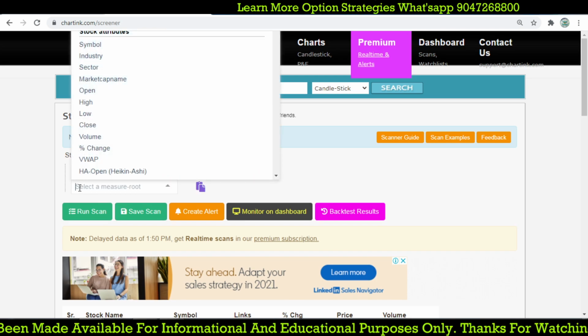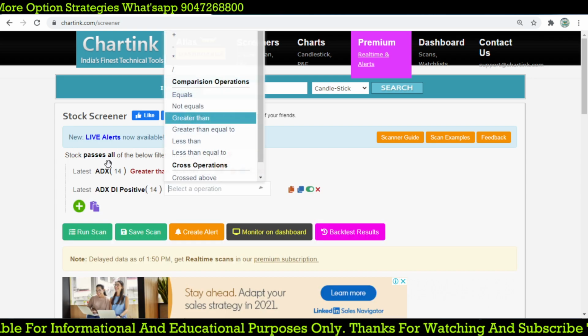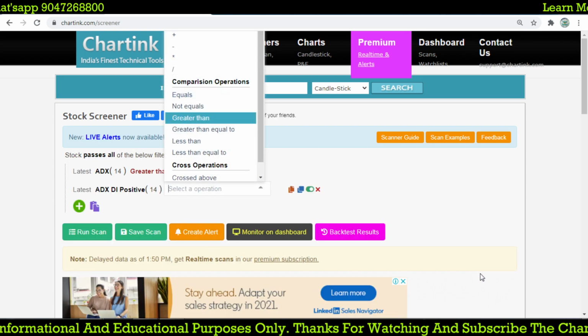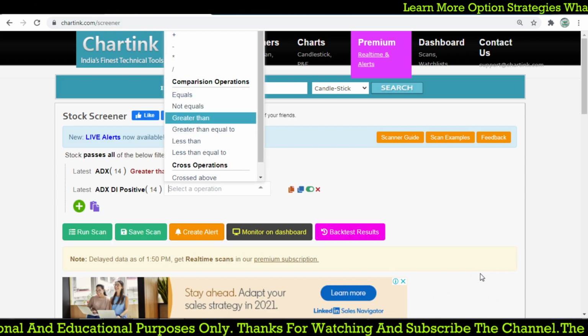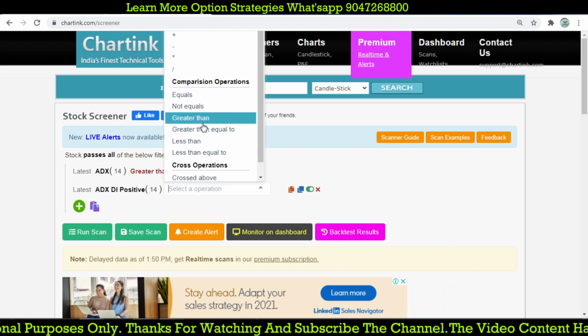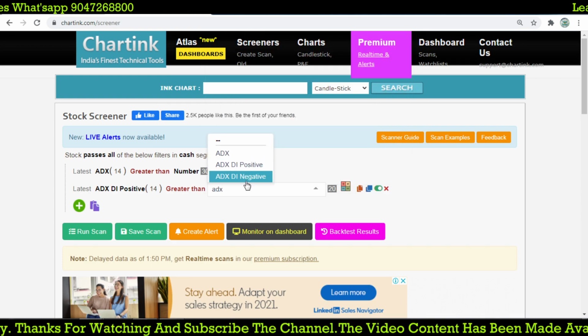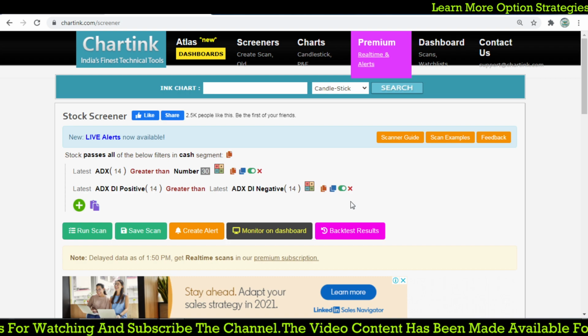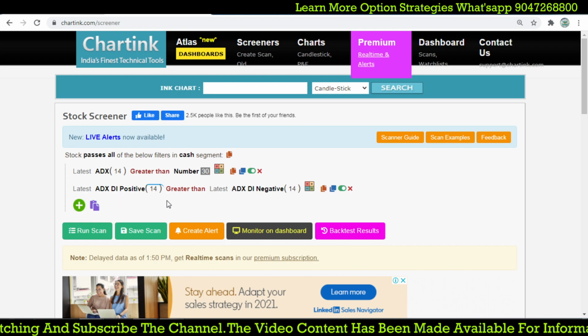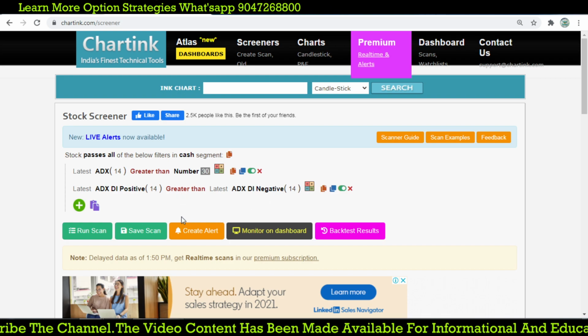The second parameter is the DMI, with DI positive and DI negative. We filter where the latest DI positive is greater than the latest DI negative. These are the directional movement index, DMI.